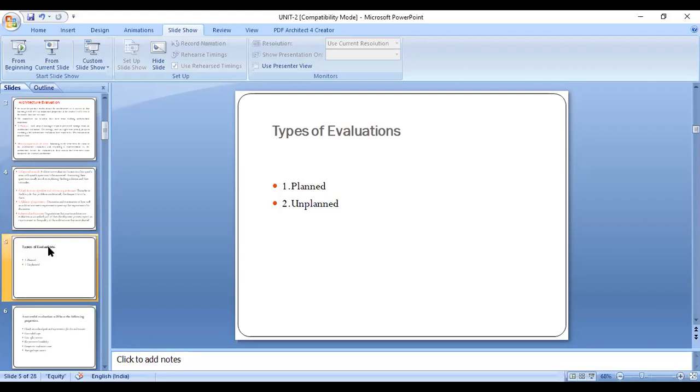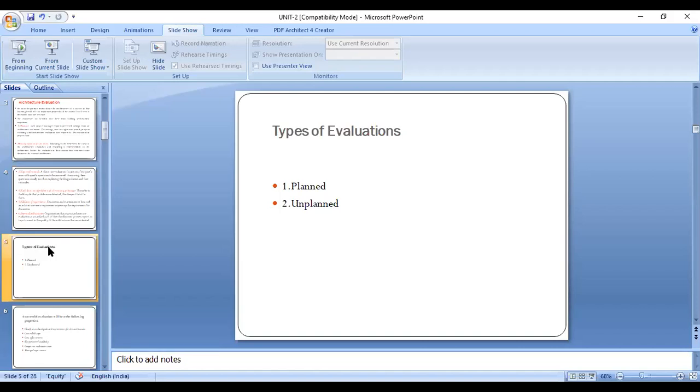Coming to the first one, it is planned evaluation, and the second one is unplanned evaluation. So planned evaluation, as we know, is a general thing.